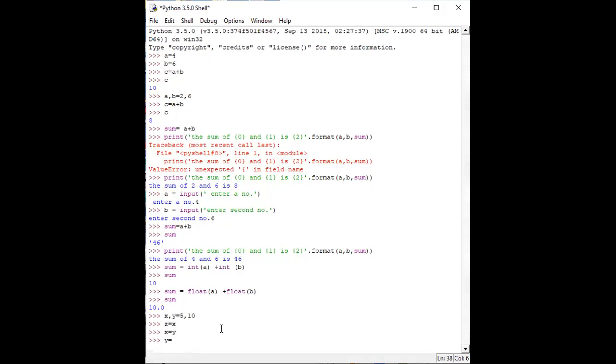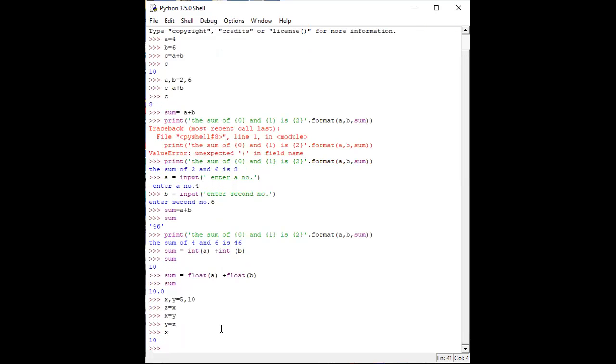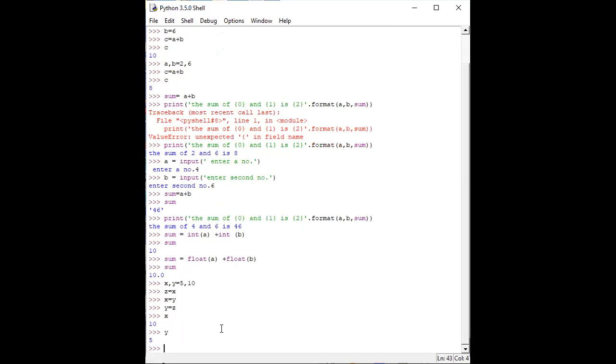Okay. So you have told me this particular thing: z equal to x, x equal to y, and y equal to z. Correct. So I have written your code, whatever you have said. I have just written this, and then I am going to check the value of x. The value of x is 10, correct? And then I check the value of y, and it is 5.